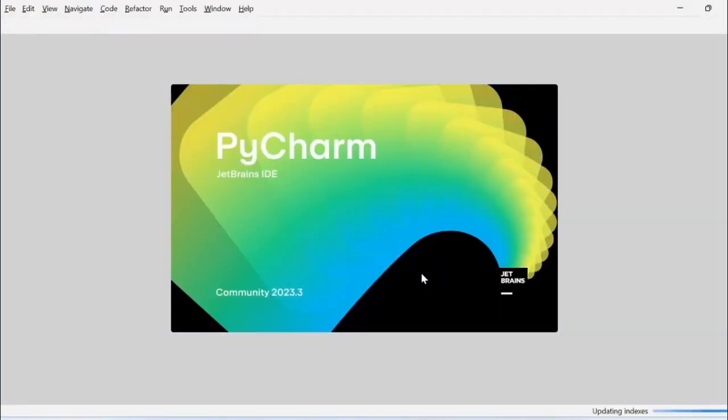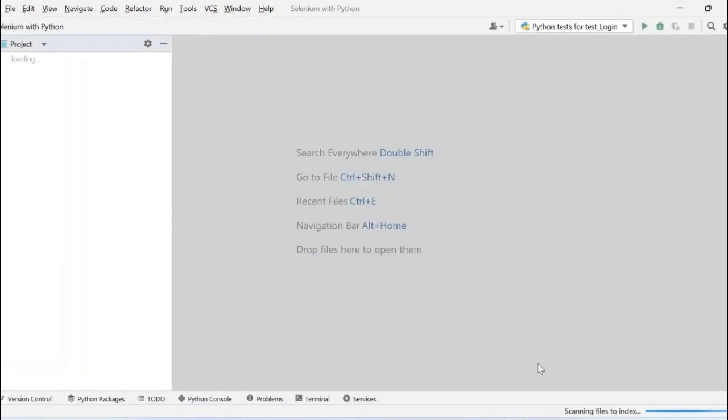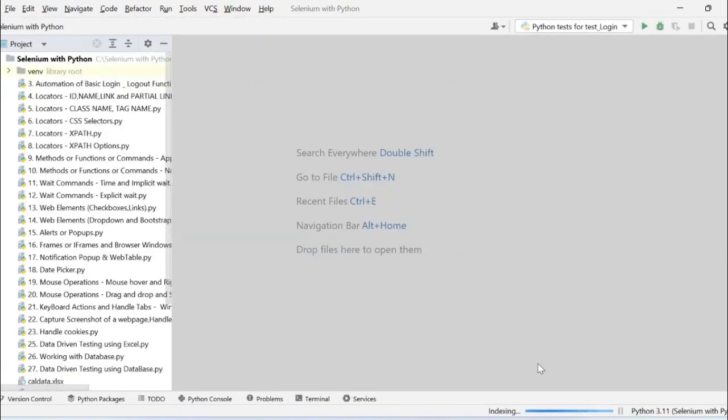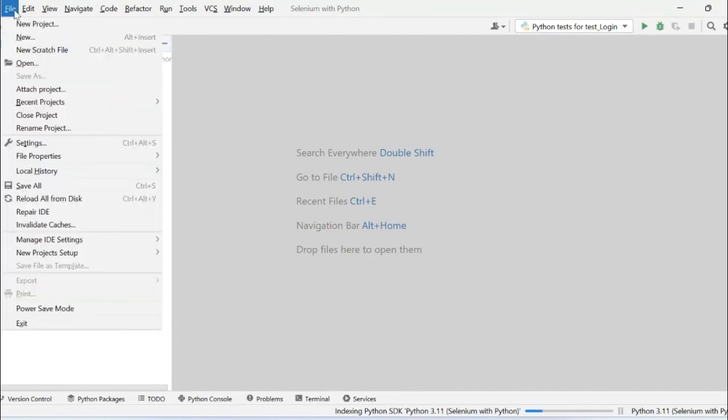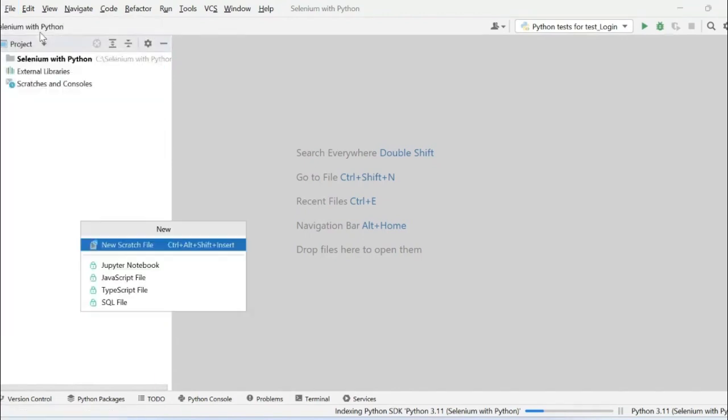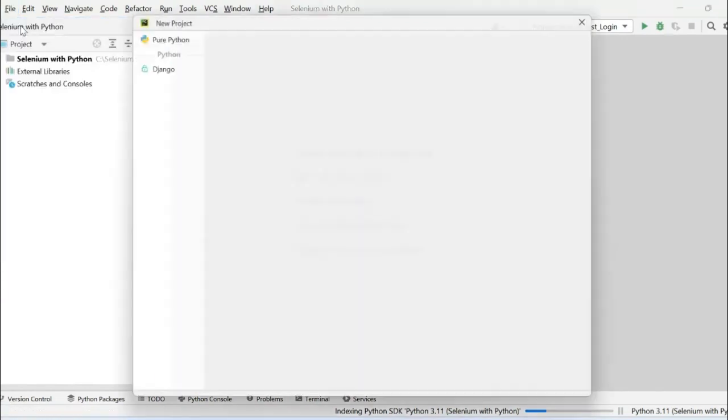Yeah, upon opening, it will not land on this particular page because I have already opened it with another program, I mean another folder, because I have already used some of the programs in my local, so that is the reason why you will see this here. So let us try to create one more new project.